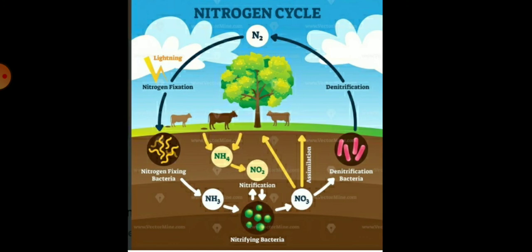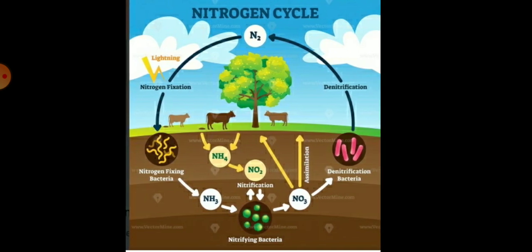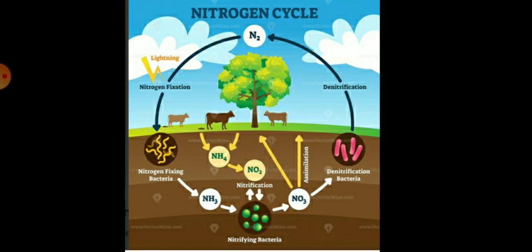These proteins and compounds are subsequently consumed by animals. Once animals or plants die, other bacteria in the soil convert the various compounds of nitrogen back into nitrate and nitrite.